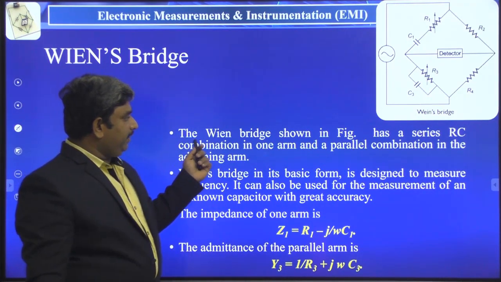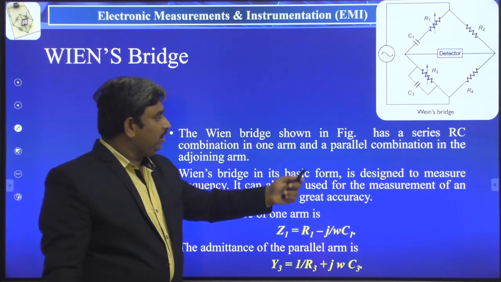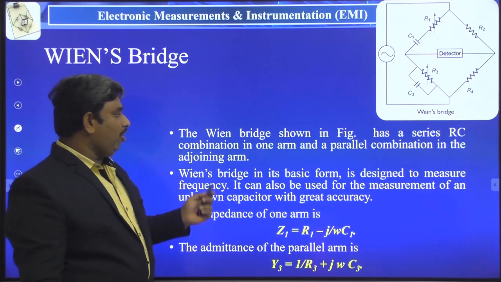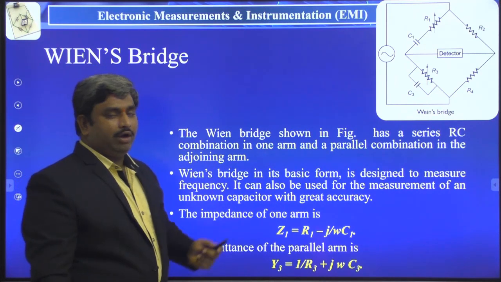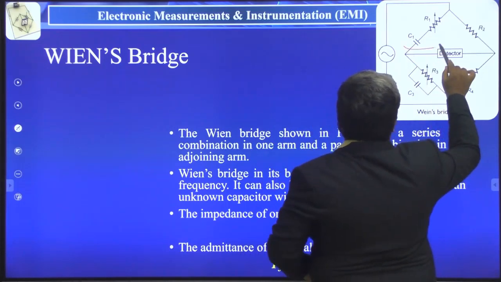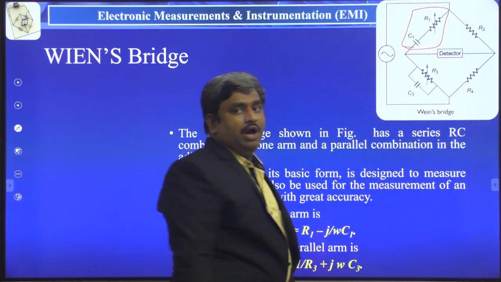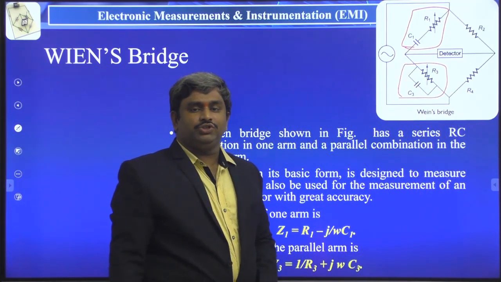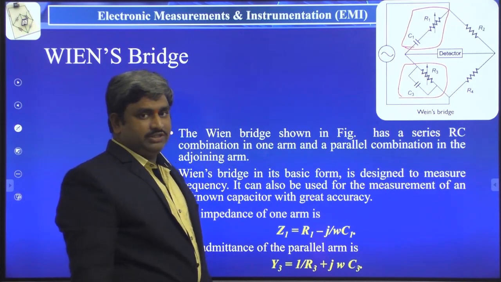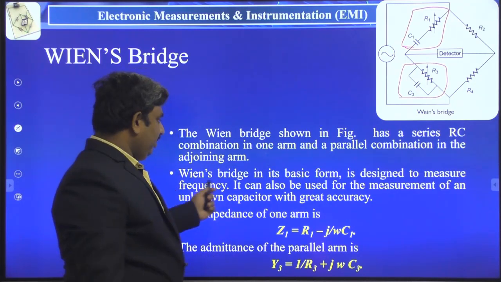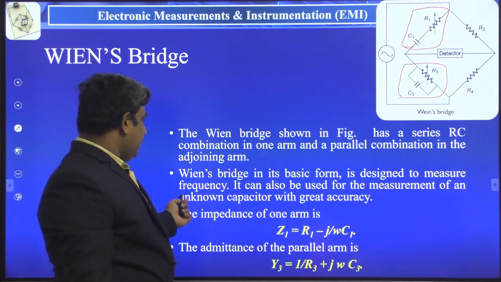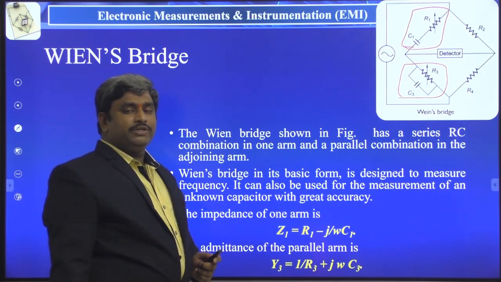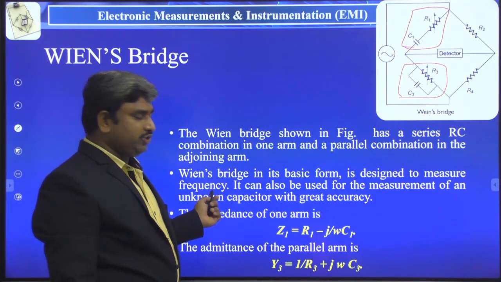The Wien bridge shown in the figure has a series RC combination in one arm and a parallel combination in the adjoining arm. Here, in the first arm we have the series combination of R and C, and in the third arm we have the parallel combination of a resistor and capacitor. The Wien bridge in its basic form is designed to measure frequency.